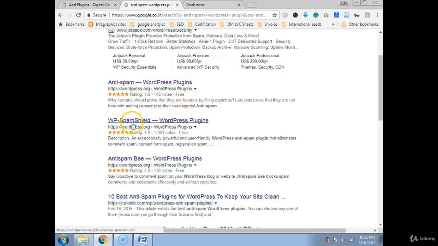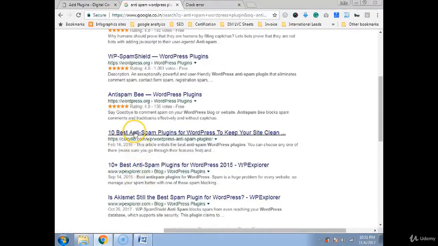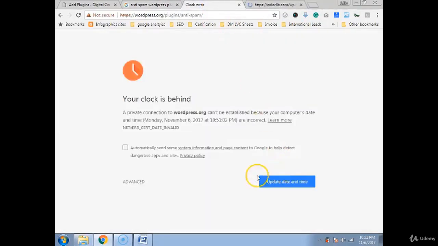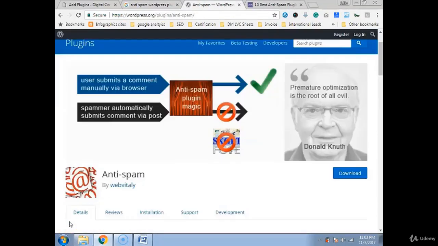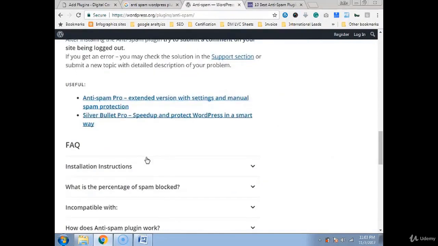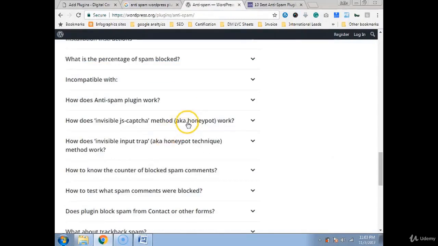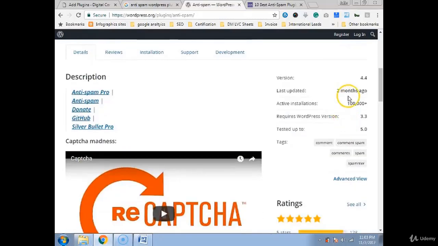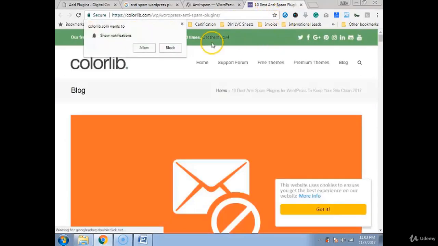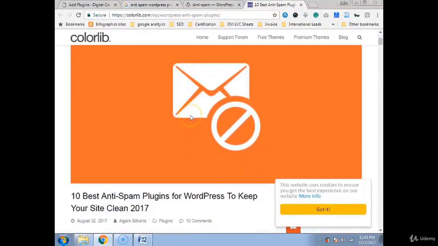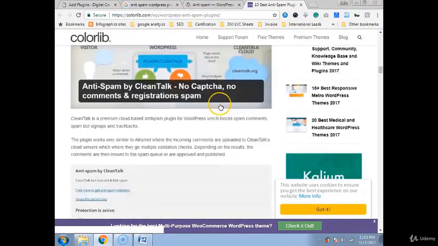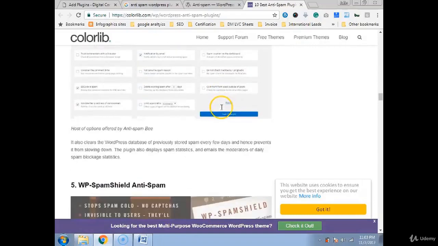I'm opening it. WP Shield, Anti-Spam Bee. Some good bloggers have given you the top listing of that. Once you reach these links, you can check out the various plugins, how they work, and everything is visible. Like this plugin has a video, reviews, how many people have installed it. These bloggers give you an idea of what kinds of plugins are there, like Akismet, Anti-Spam by CleanTalk, and a lot of reviews.